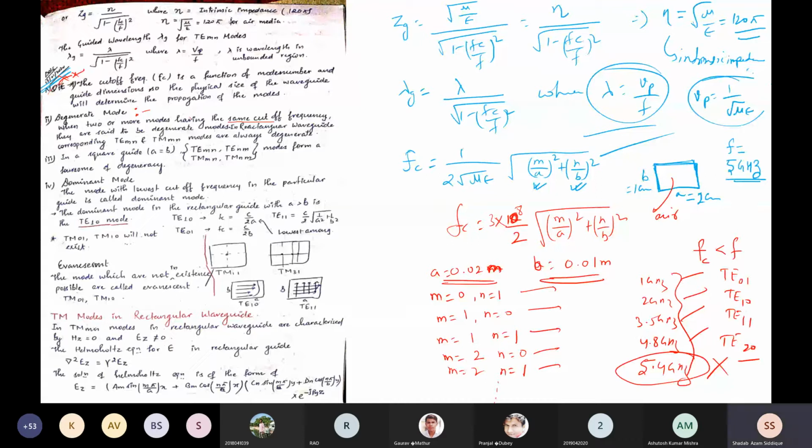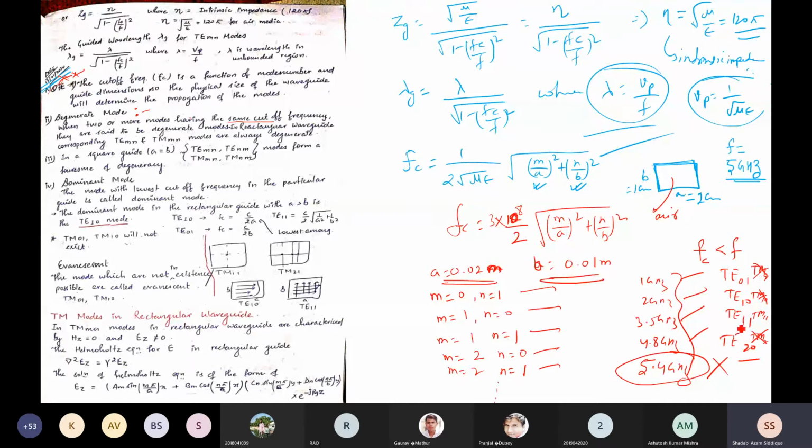Again, the definition extended to rectangular waveguide: corresponding TE_mn and TM_mn modes are always degenerate. That means whatever the TE01 cutoff frequency you are getting, you will get the same cutoff frequency for TM01, same for TM10, TM11, TM20. But unfortunately, TM20, TM10, TM01 will not exist. Why so? I'll explain in a short while.